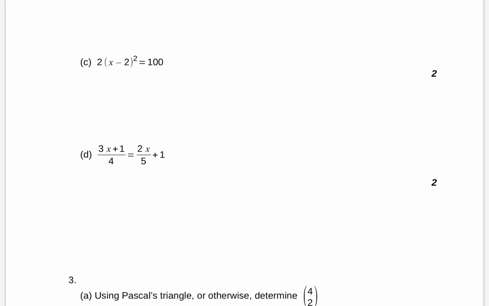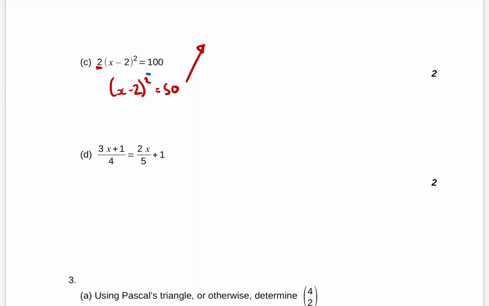And I'm reasonably sure I misprinted this one when I was typing it out, but we're going to go with it anyway. It's not like you can't solve it and have a lot of fun solving it. So the first thing we need to do is divide by 2. That'll give me x minus 2 squared equals 50.